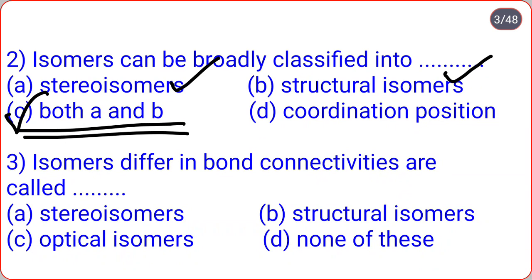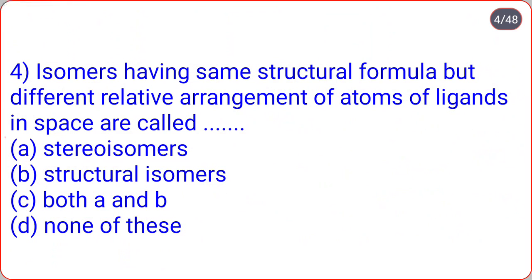Isomers that differ in bond connectivities are called stereoisomers, structural isomers, optical isomers, none of these. So isomers that differ in bond connectivities are known as the structural isomers, option B. Isomers having same structural formula but different relative arrangement of atoms of ligands in space are called stereoisomers, structural isomers, both A and B, none of these. So such type of isomers, having same structural formula but different relative arrangement of atoms of ligands in space, are known as the stereoisomers, option A.